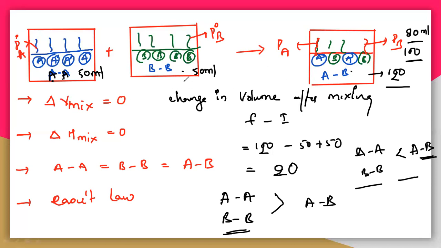That means the interactions may decrease. That means A comma A and B comma B, the interactions are very high. That means they are very, very strong. Each molecule is very near to the other molecules. So A and A, B and B, they are very near. They come very close compared with A and B. So definitely for A comma B, the volume will increase.